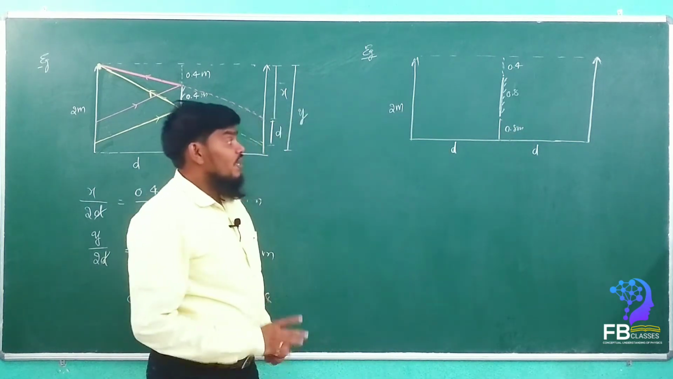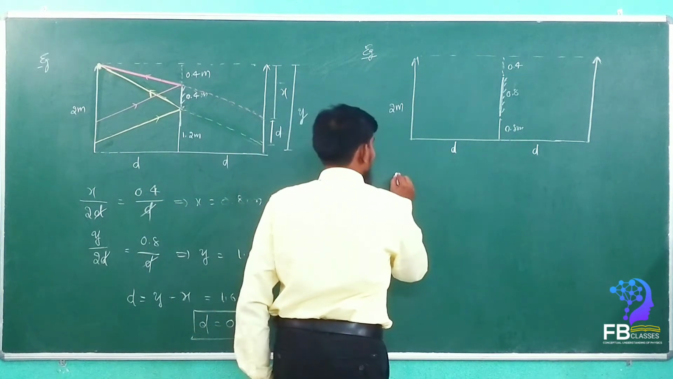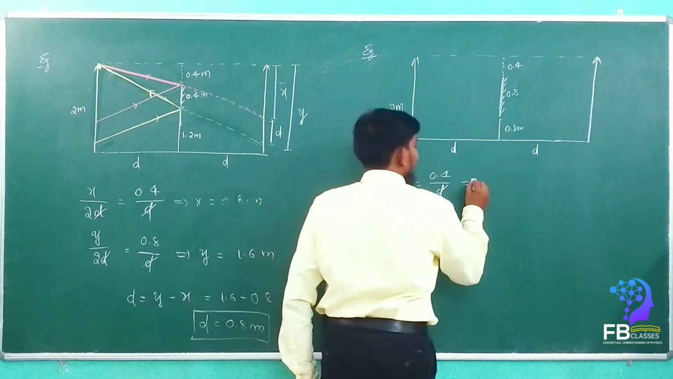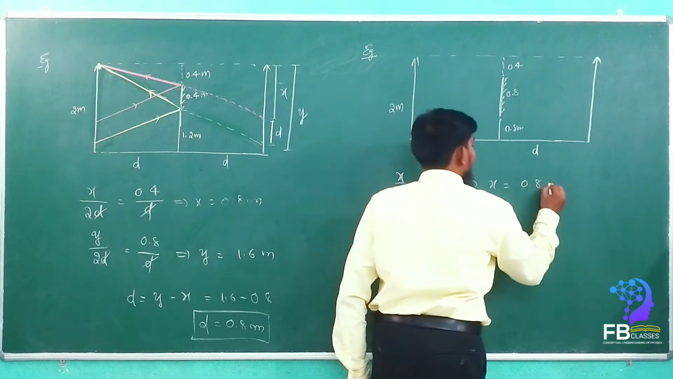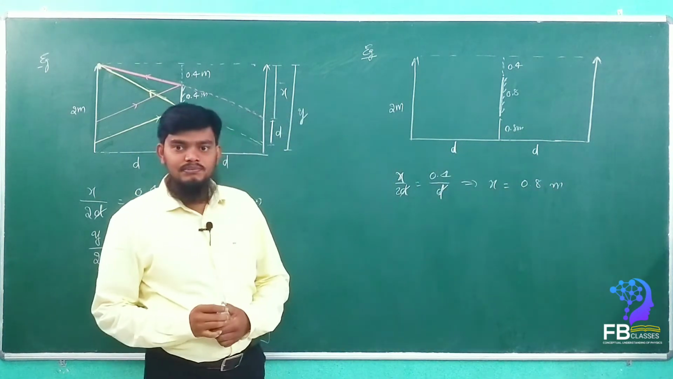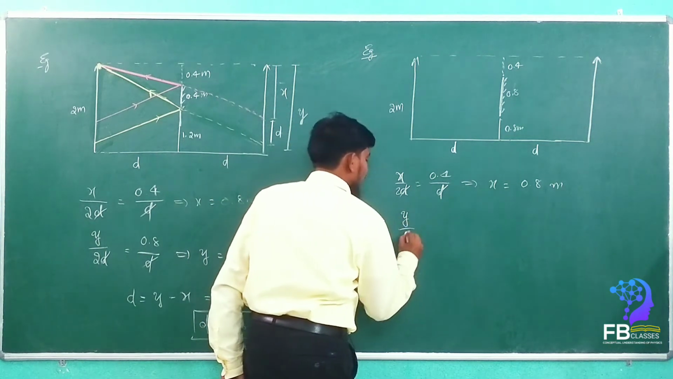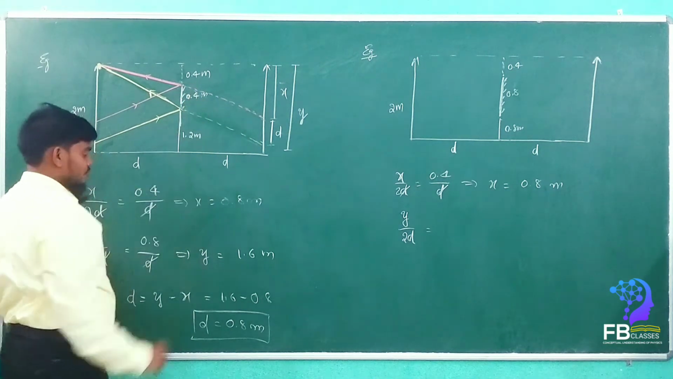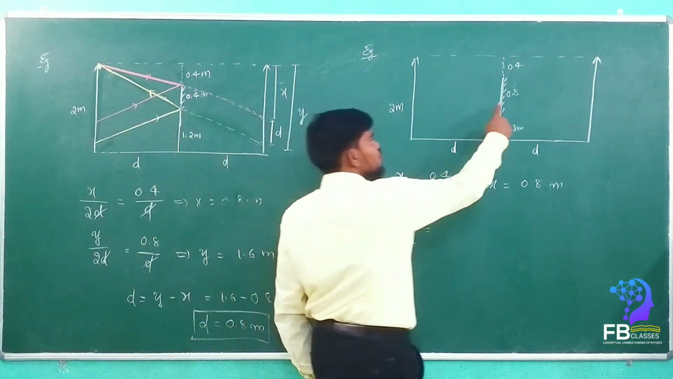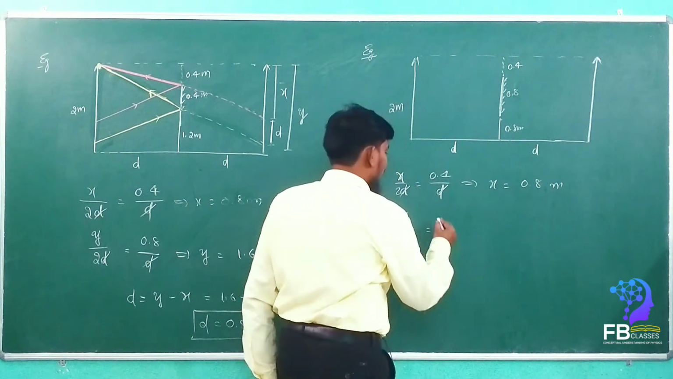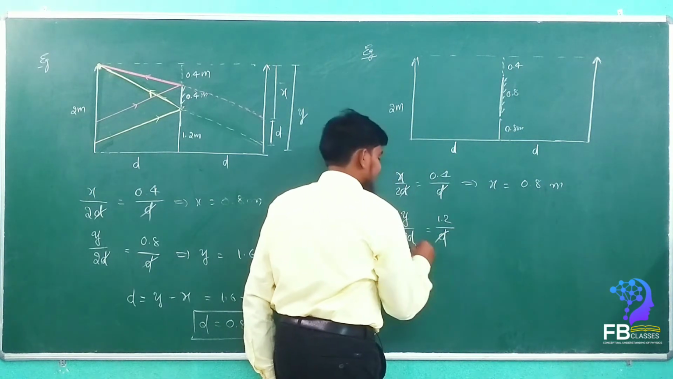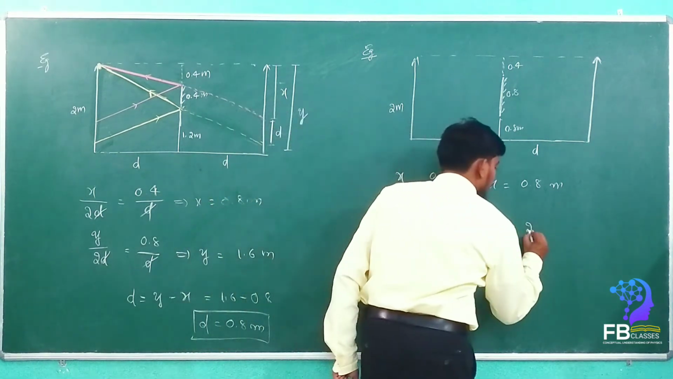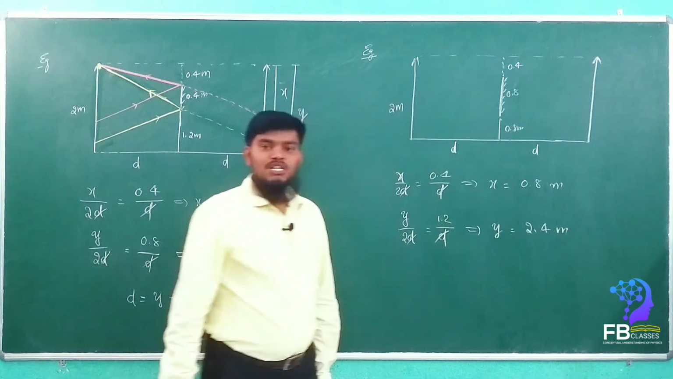Let's see now. Now how much will the x value come, my dears? x by 2d is equal to 0.4 upon d. d gets cancelled. From here x is equal to how much will it come? 0.8 meters. So the x value will remain the same. But when you come to the y value, y upon 2d is equal to, see here how much is taken here? 0.4 plus 0.4, 0.8 we took, right? So here 0.8, 1.2. Very good. It is 1.2 upon d. d gets cancelled. Now how much will the y value come? 2.4. Very good. 2.4 meters of image will form.